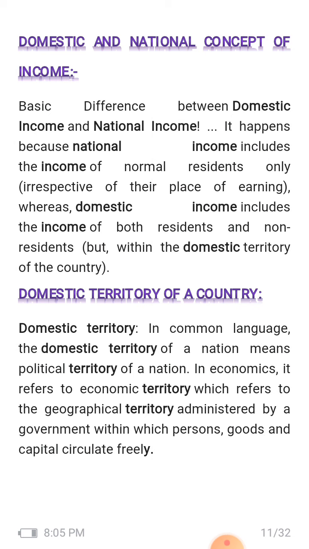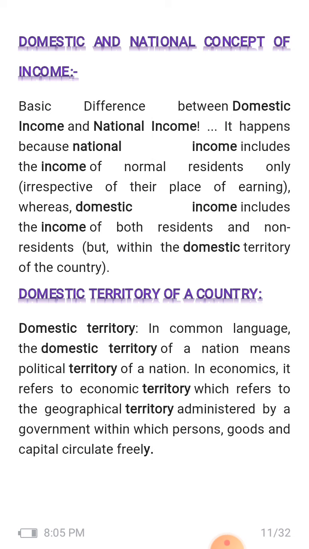Now, students, the domestic and national concepts of income, right? The basic difference between domestic income and national income is that national income includes the income of normal residents only, irrespective of their place of earning, whereas domestic income includes both residents and non-residents, but within the domestic territory of the country.